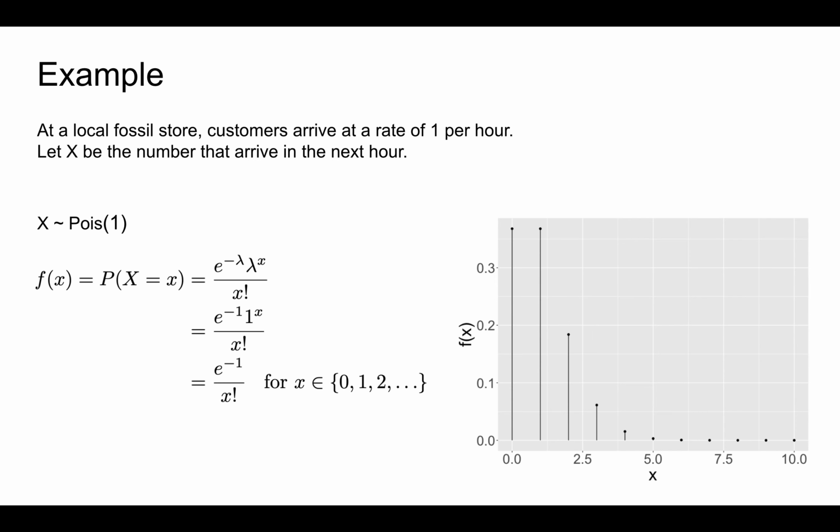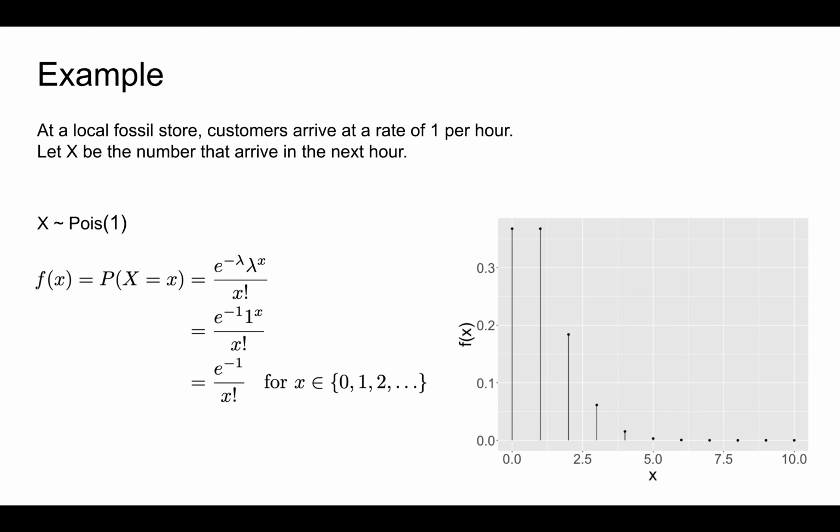Again, technically, we could see 0 customers, 1 customer, on up to infinitely many customers. However, the plot of the PMF here suggests that we're very unlikely to see more than 5 customers in an hour, since they only arrive on average 1 per hour.